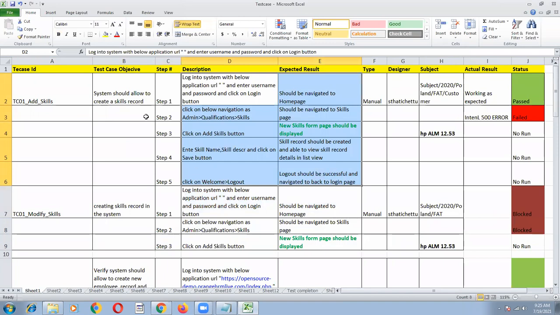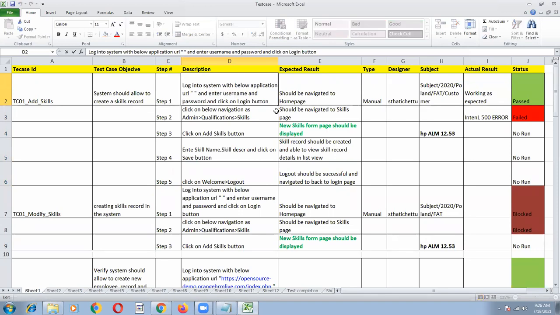Okay, let me go through it. The test objective is system should allow to create a skills record in the system. Okay, so step 1, I dragged. Once you write step 1, you can drag the steps like this, so the number of steps will be populated automatically. Okay, so log into the system with the below application URL and enter username and password. Log into the system with the below user and enter HR username and login.